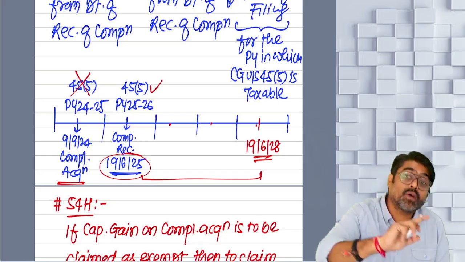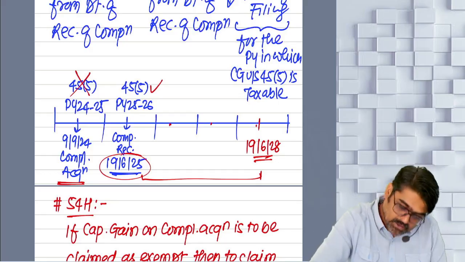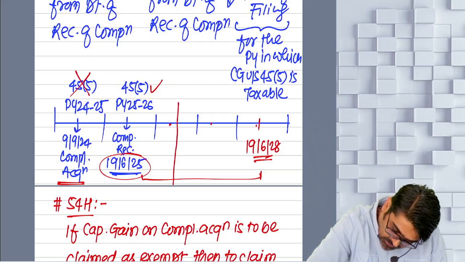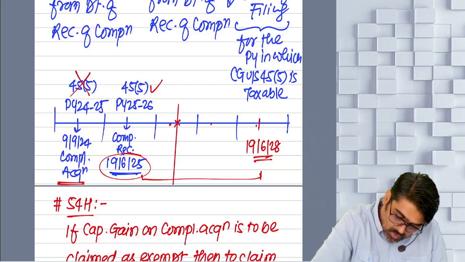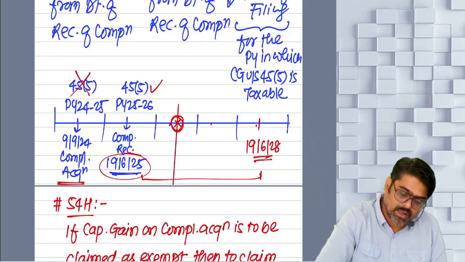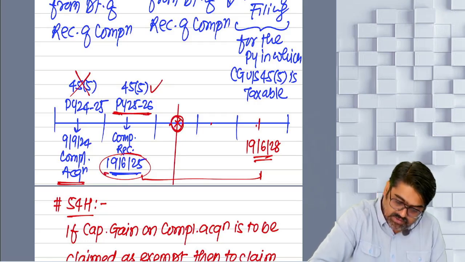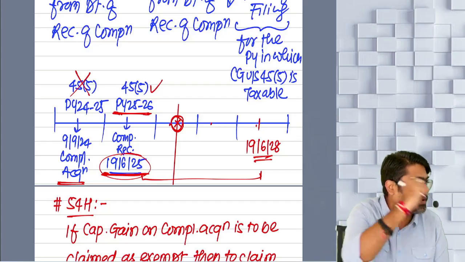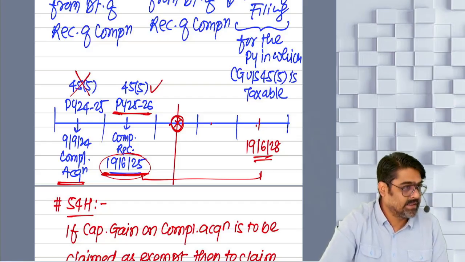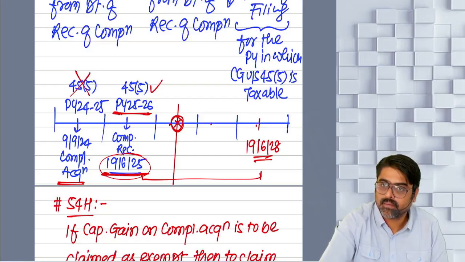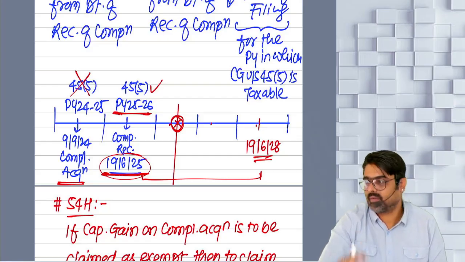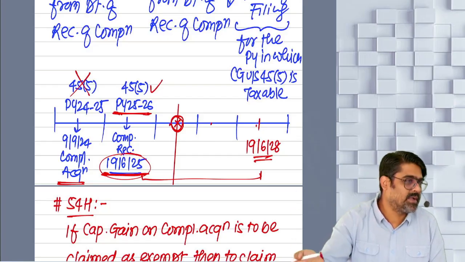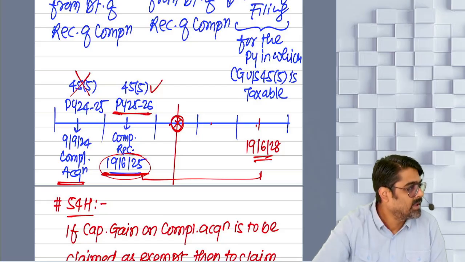What was the due date of filing the ROI of that year? Due date will be 31st of July. On or before the due date of filing ROI of the year in which the compensation is received, you have to deposit in CGD. Getting my point? So whatever deposit is made, whatever purchases are made, based on that you can claim the exemption.